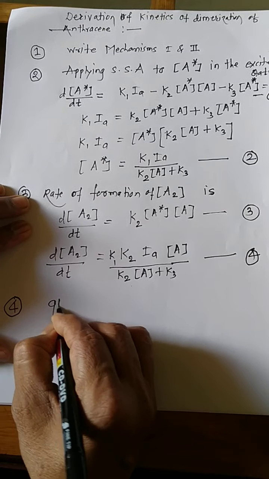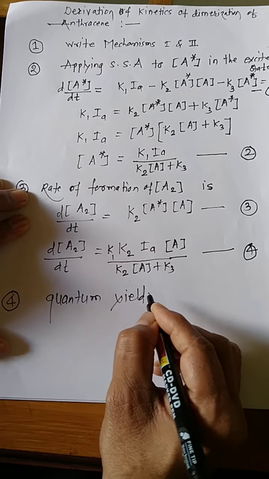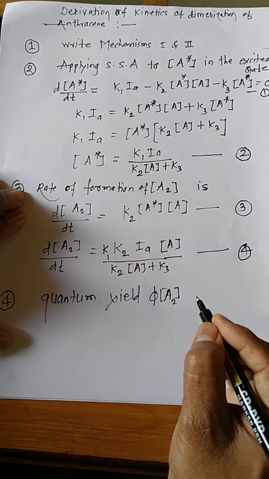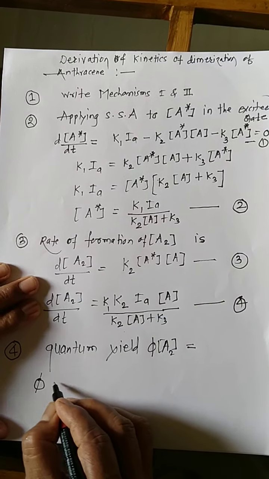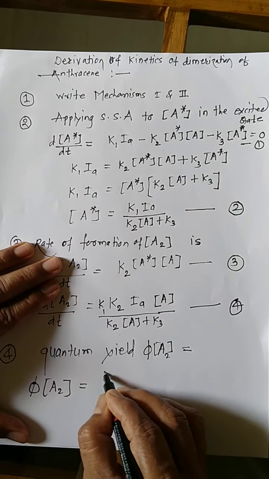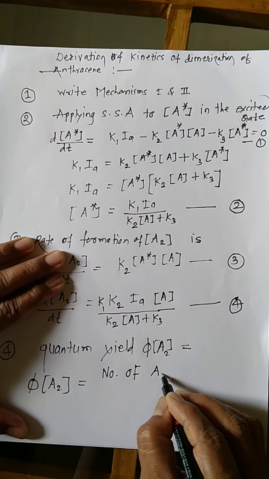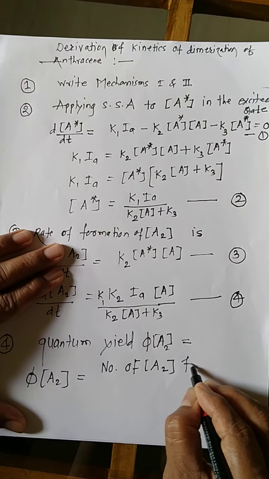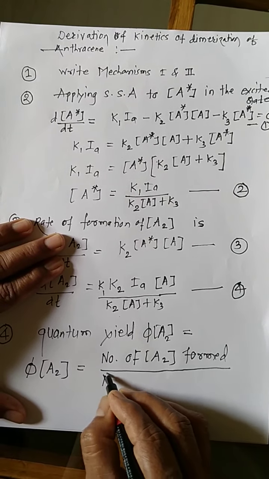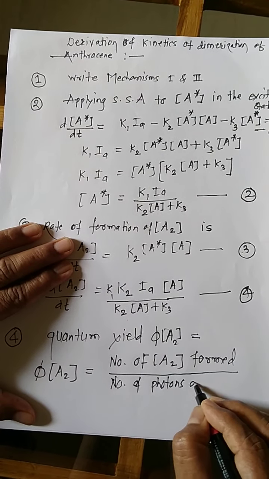The quantum yield of dimer of anthracene is equal to the ratio of the number of dimer molecules of anthracene formed to the number of photons, that is intensity, absorbed.